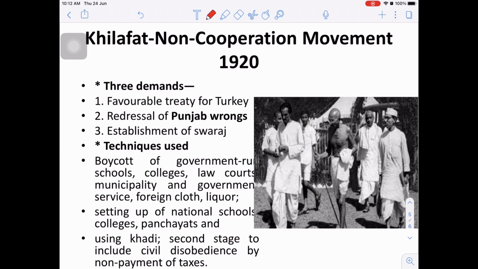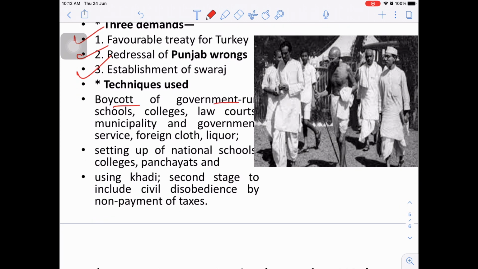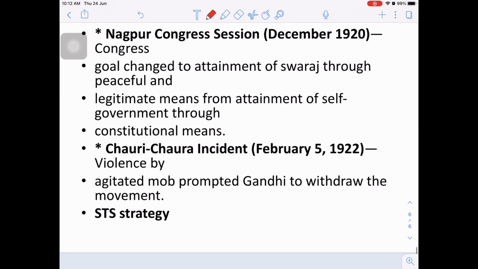So in order to redress this Punjab wrong, plus the treaty with Turkey, wherein it was reduced to a smaller power and the power of the caliphate was reduced, and to establish Swaraj, we went for the Khilafat cum Non-Cooperation Movement, wherein boycott of schools, colleges, law courts and government services was focused on, and use of national schools and use of Khadi were proposed. And even in the second stage, Gandhi told that they would go for civil disobedience, and if everything could be achieved, they could attain Swaraj within 1 year. That was a promise given by Gandhiji.